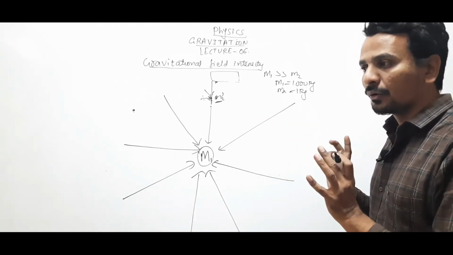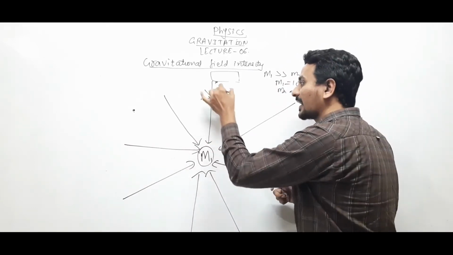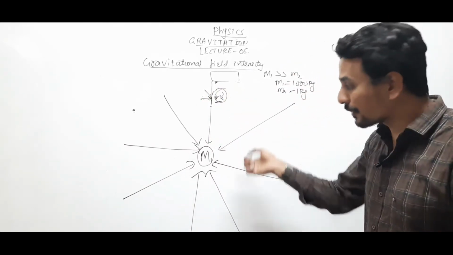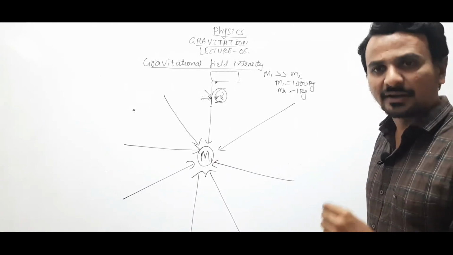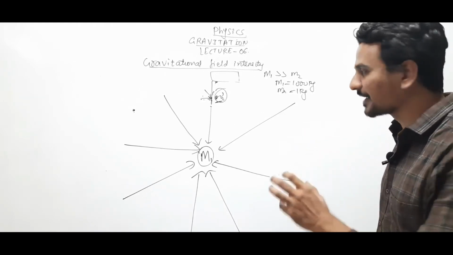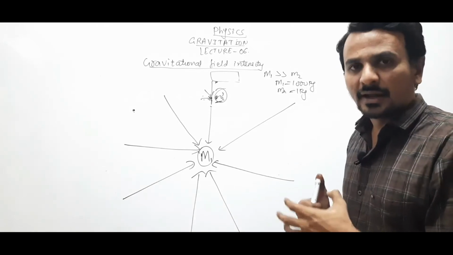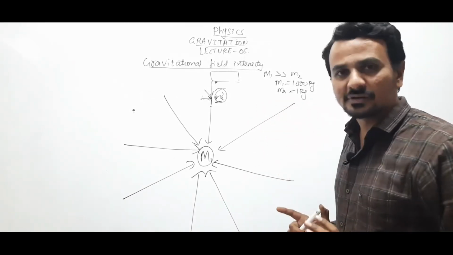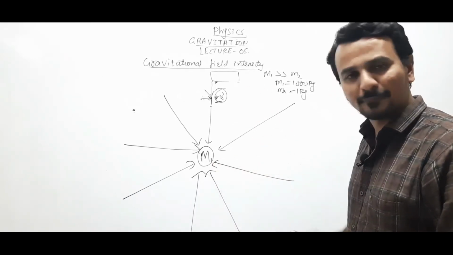It is used for the calculation of the gravitational field produced by another mass. m2 is known as test mass. Test mass means very less mass, minimum mass. So that is why we have taken m2 as 1 kilogram, and we will assume that m2 does not produce its own field because it is very less compared to m1.